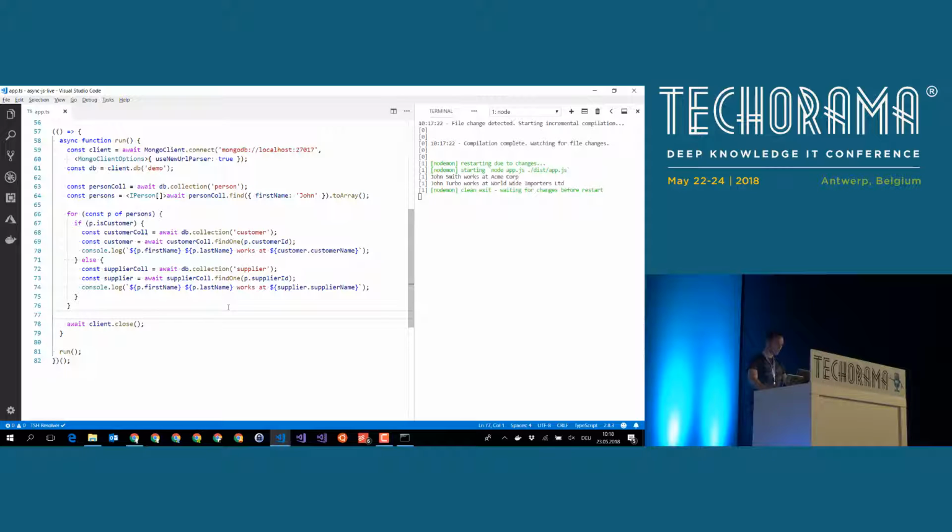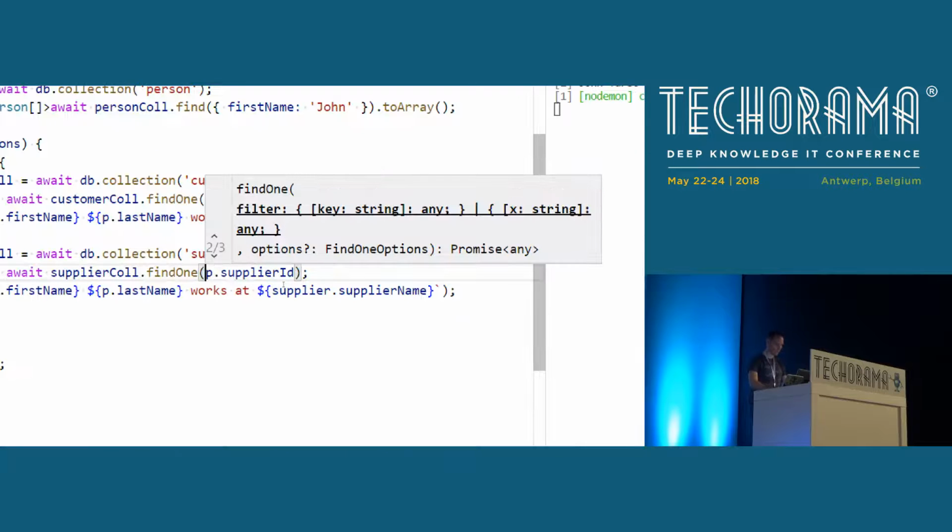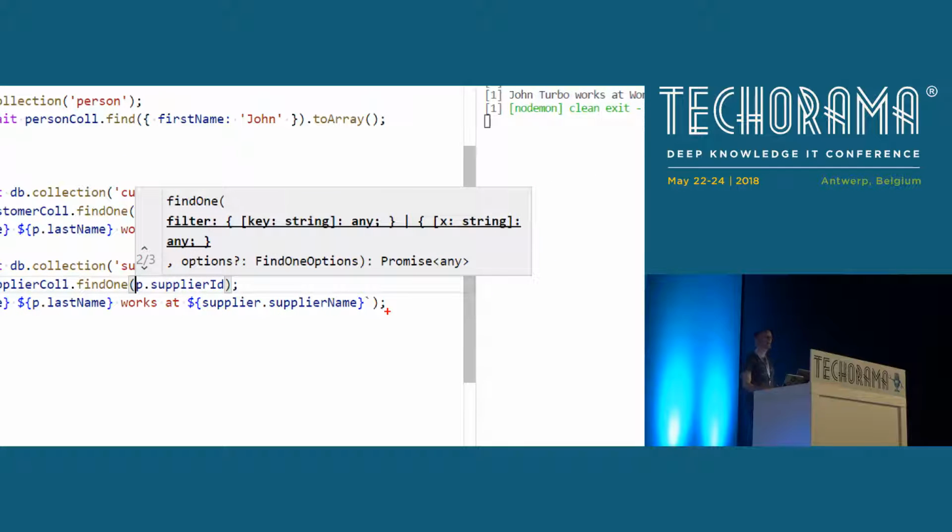So, let's first take a look at one of the methods. Let's take the find one here. If I do that and zoom in, what you will see here is the structure of the MongoDB API. You see the find one method returns something which is called a promise. For those of you who come from the C# and .NET world, this is a task. In C# you call it task and you can async await. In JavaScript we call this thing a promise.